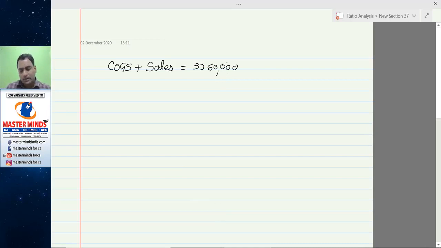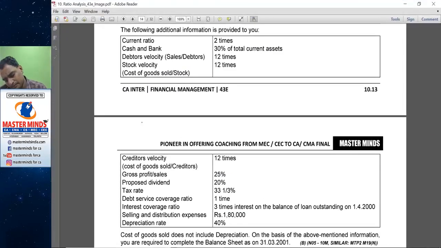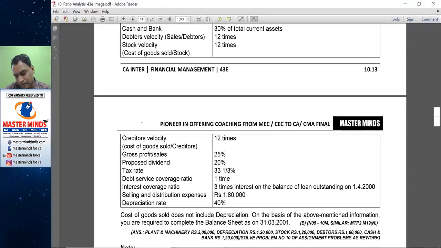If I want to move further, I need either COGS data or sales data. Gross profit ratio is given in the problem. What is the gross profit ratio? 25%.